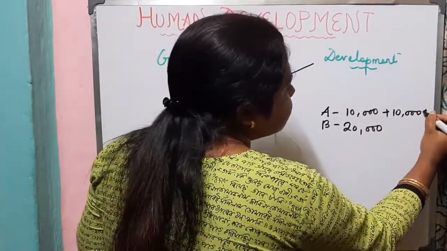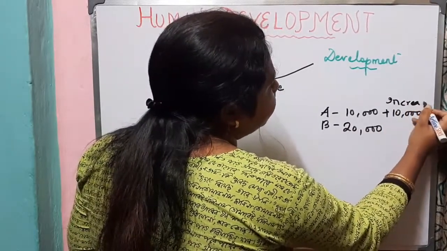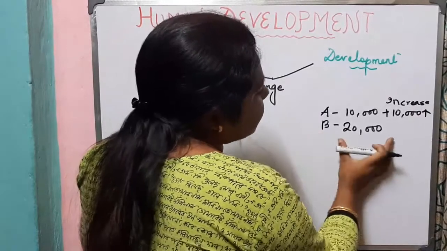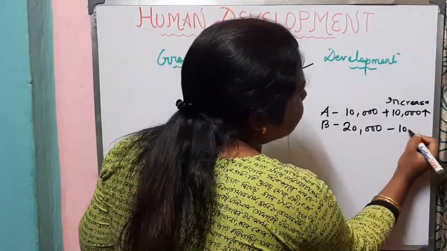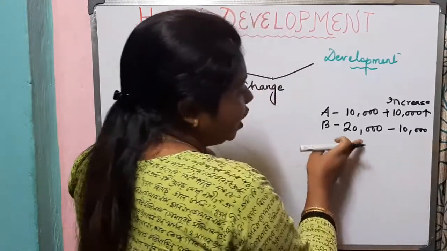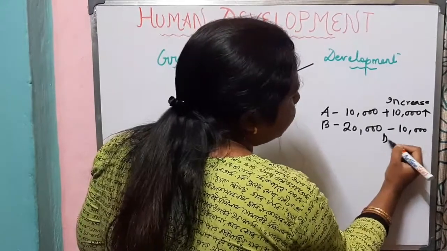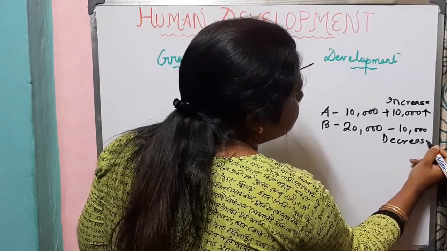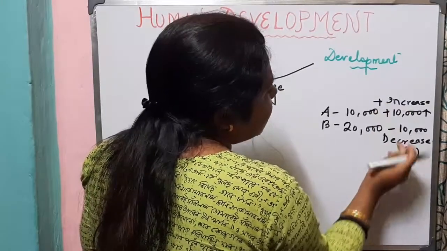This is positive growth. Here we can see increase in income. Now for B, his salary is 20,000 and his salary reduced to 10,000. That means he used to earn 20,000 but now he is earning 10,000. So we can say there is a decrease or there is a minus. Here it is a plus, here it is minus.